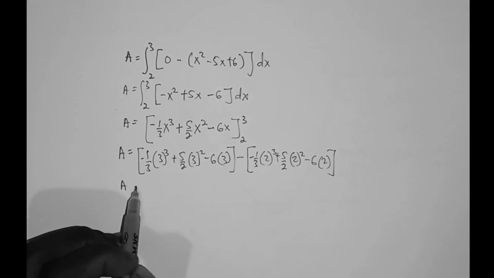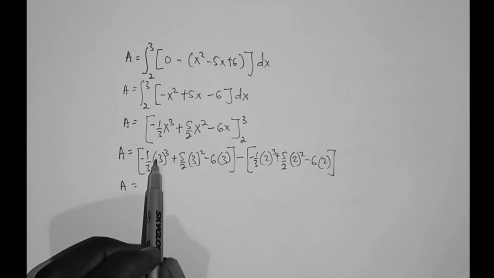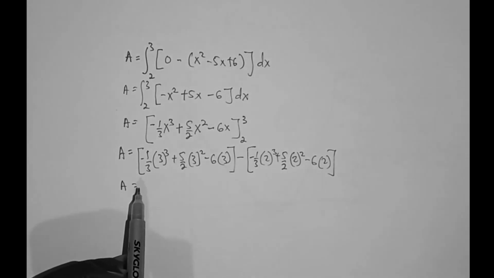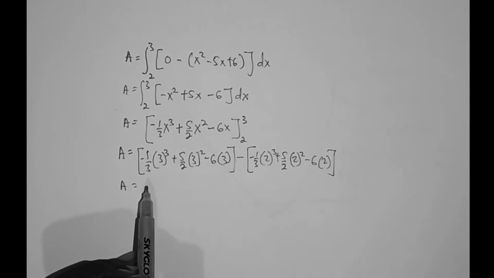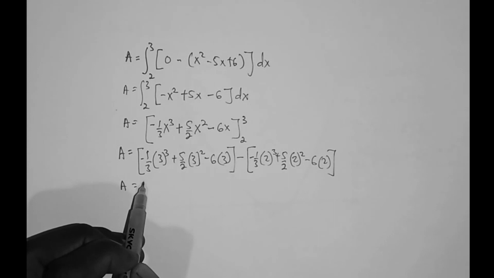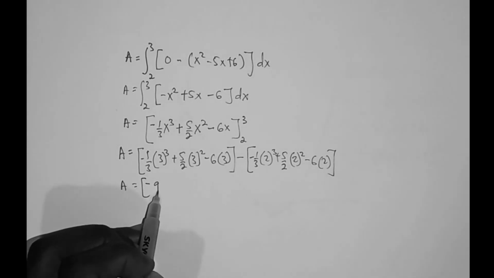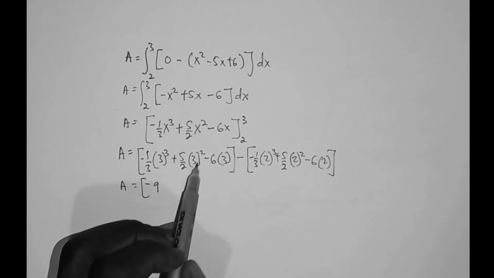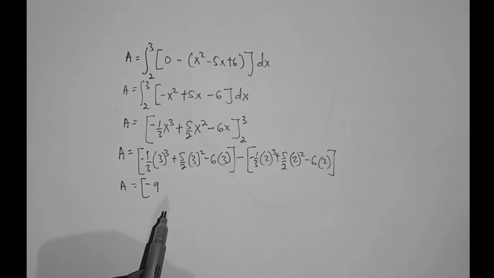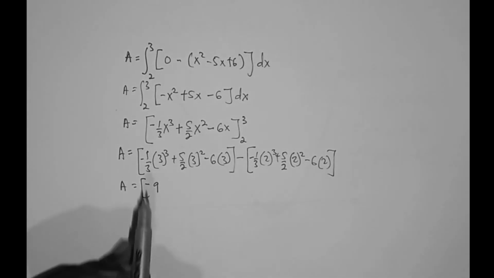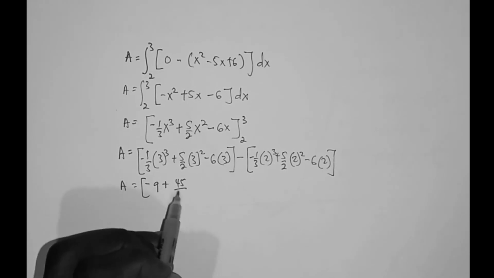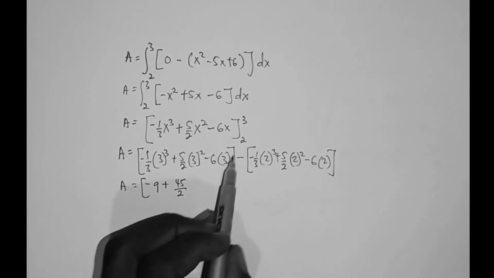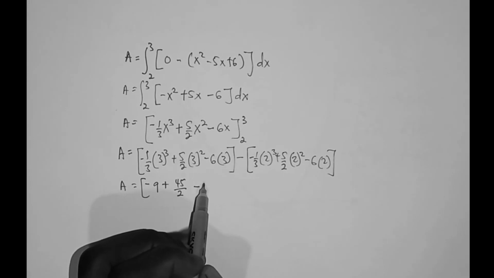So A is equal to 3 exponent 3 is 27. 27 divided by 3 is 9 times minus 1. So this portion becomes minus 9. Then 3 exponent 2 is 9. 9 times 5 is 45. So it becomes plus 45 over 2. Then minus 6 times 3 is minus 18.